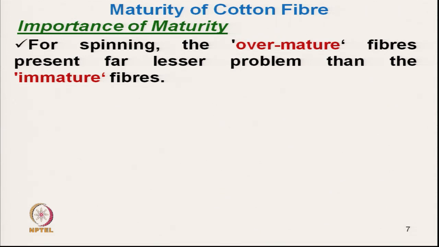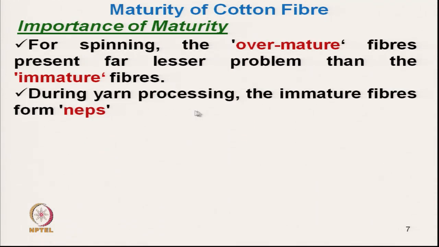But handling immature fiber is very difficult. The yarn can break easily, or there is nep formation, and it is proved that most of the nep formation for cotton fiber is basically due to the immature fiber.